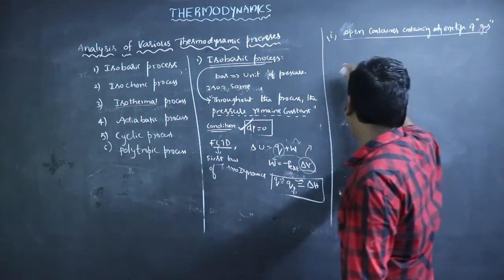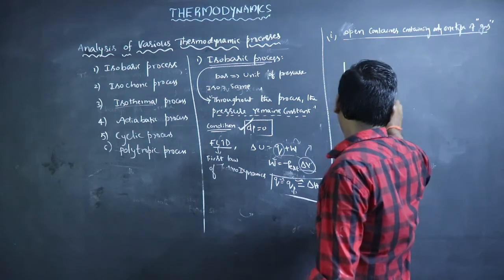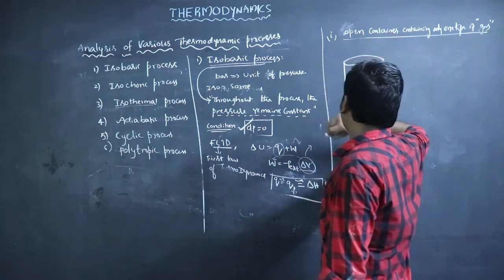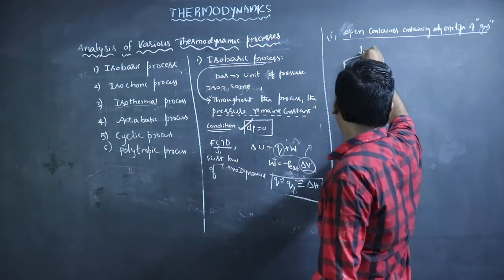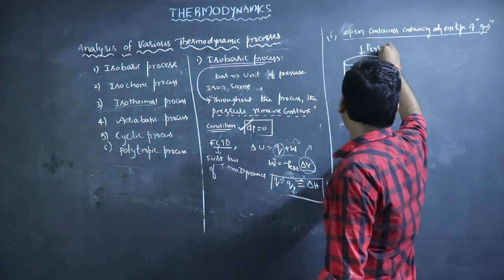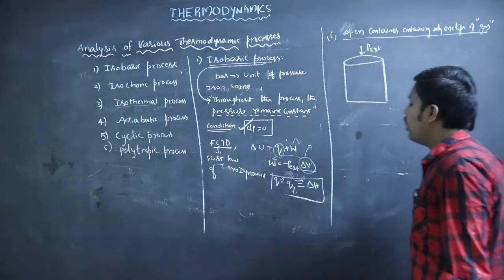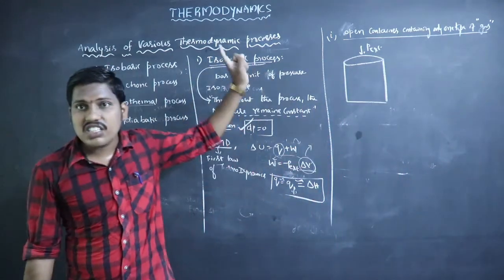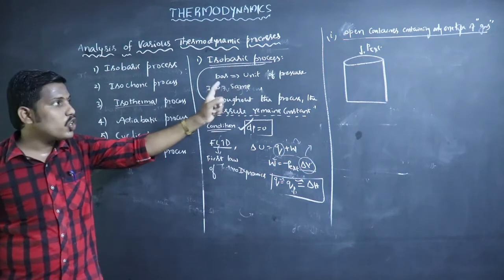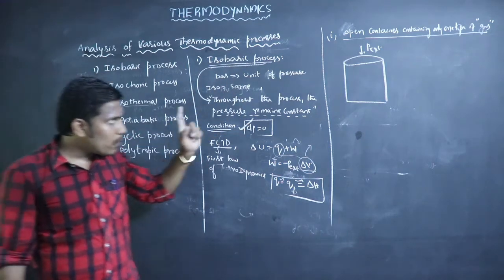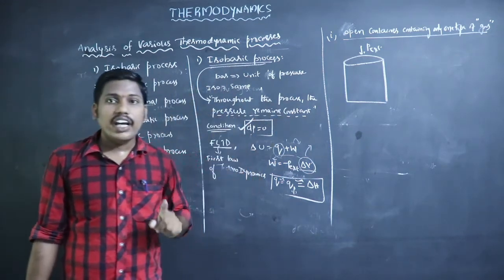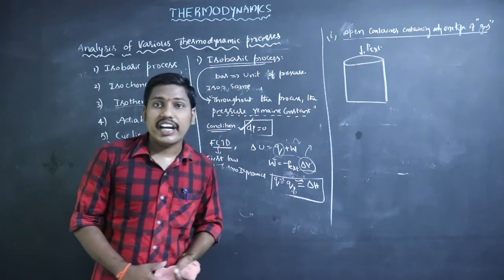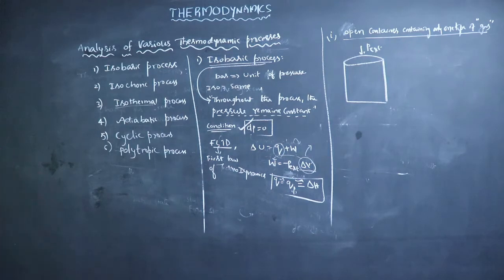So we can consider an open container. In this container, this is the external pressure. The pressure remains constant because the process is an isobaric process. For an isobaric process, the pressure remains constant.